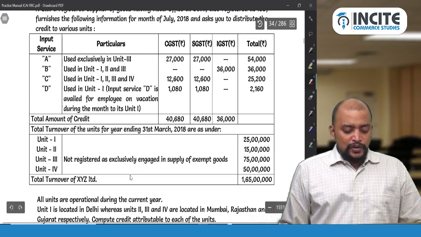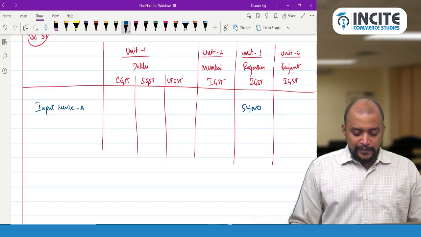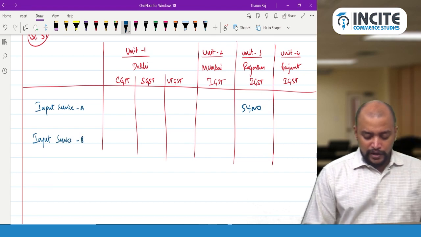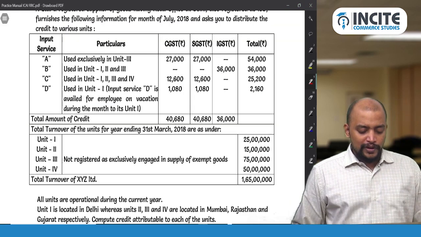Then next, input service B, for Units 1, 2 and 3.